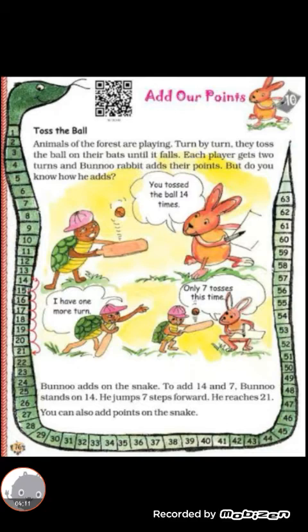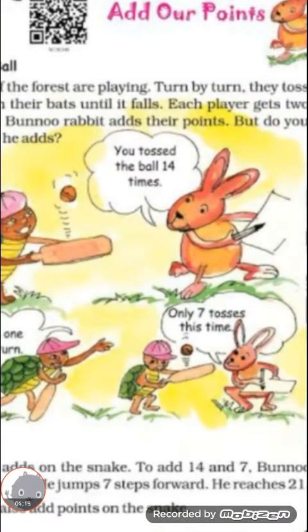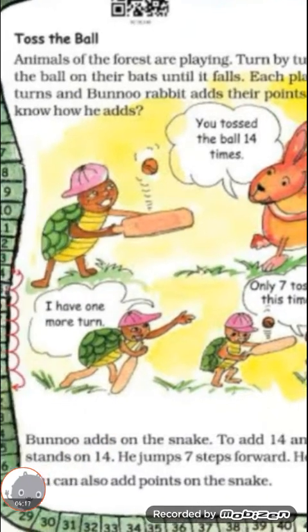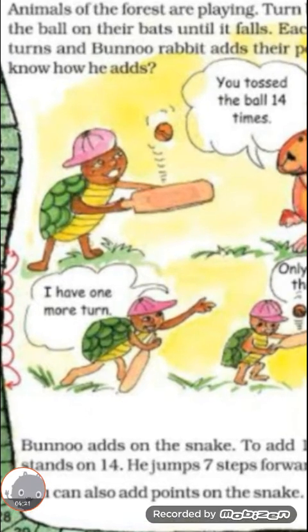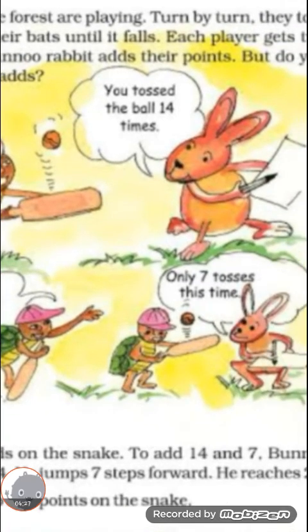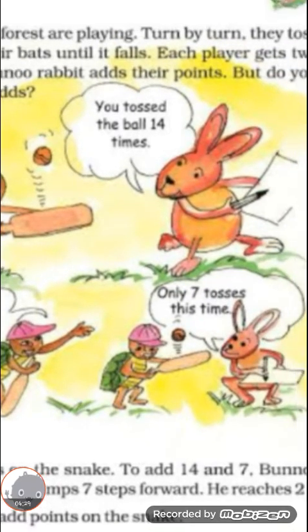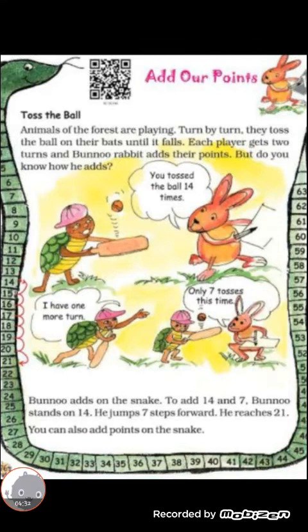Children, come to the first conversation. You toss the ball 14 times. Bunny says, okay, I have one more turn. He is saying the tortoise got 14 points the first time out. Then only 7 tosses this time, the next turn they have, right?